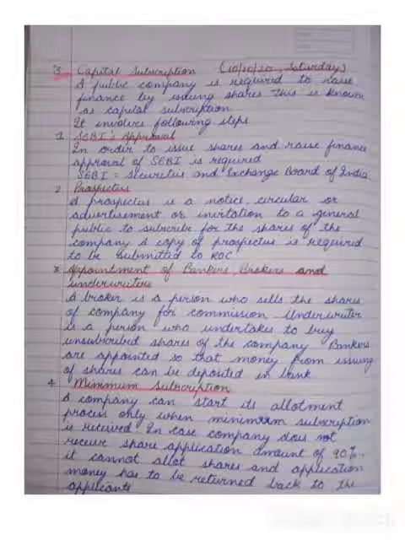Then coming to the next one, that is minimum subscription. A company can start its allotment process only when minimum subscription is received. What do you mean by allotment? That is the distribution of shares. Minimum subscription means the minimum response for the issue of shares. Suppose I am throwing 100 shares in the market, at that time I must get at least a minimum subscription of 90 shares. So if that response is received, then we're going to further proceed with the allotment of shares.